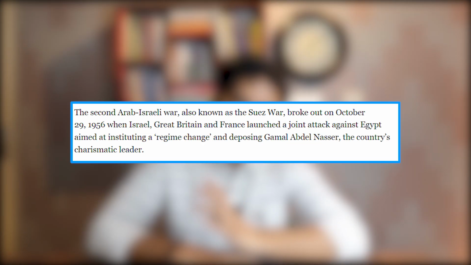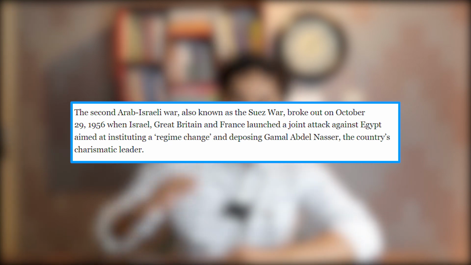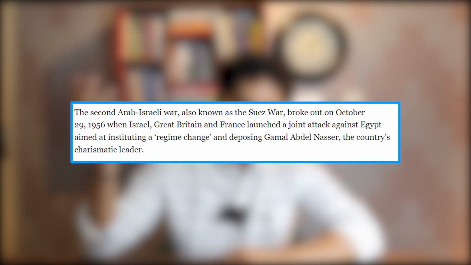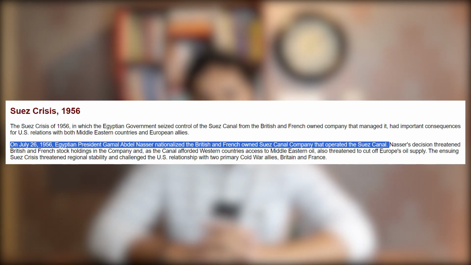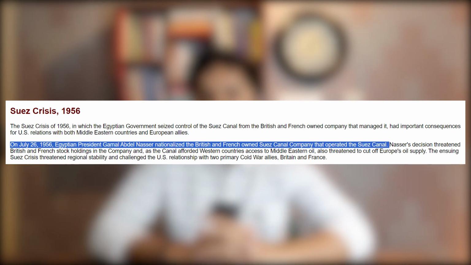In 1956, the Suez Canal War began. On one side, it was Egypt, and on the other side, it was the union of Israel, UK, and France. The war took place because Egypt announced the nationalization of the Suez Canal region and at the same time banned Israeli ships from using the Suez Canal region. It is important to note that at that point, the Suez Canal was collectively owned by the British and the